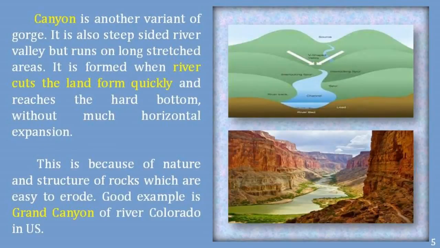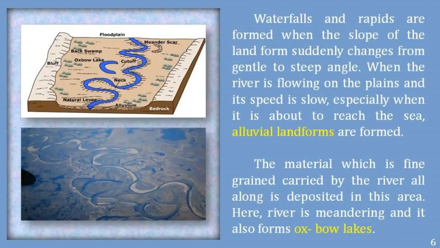It is formed when a river cuts the landform quickly and reaches the hard bottom without much horizontal expansion. This is because of the nature and structure of rocks which are easy to erode. A good example is the Grand Canyon of River Colorado in the US. Waterfalls and rapids are formed when the slope of the landform suddenly changes from gentle to steep angle.